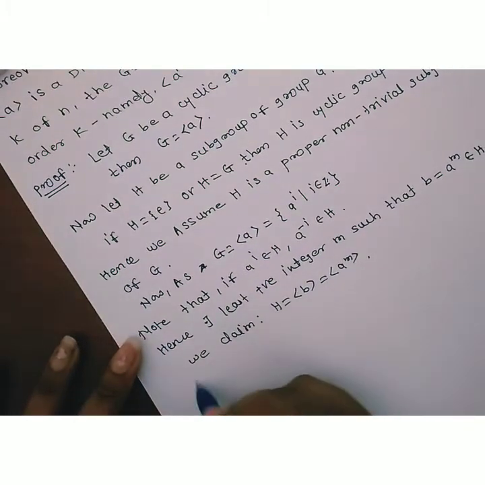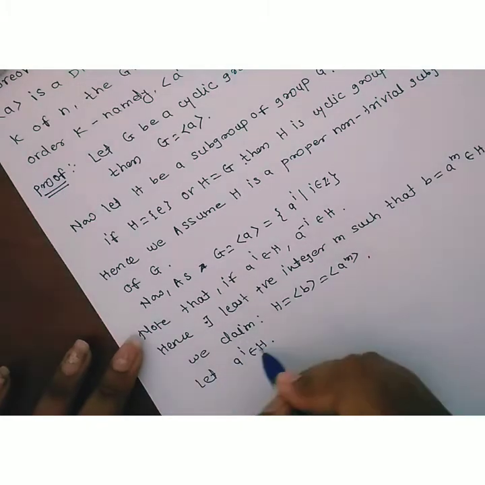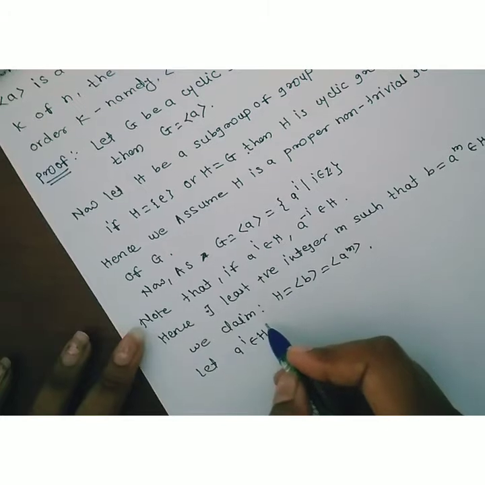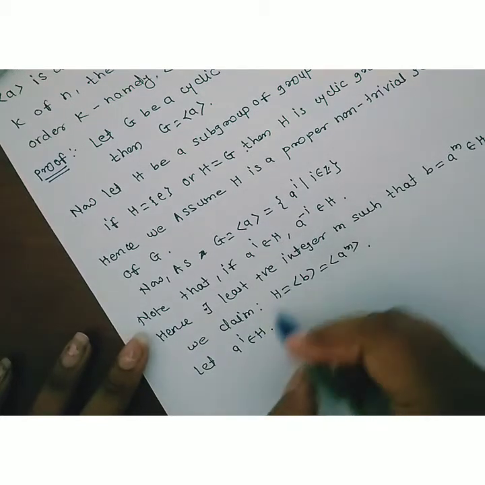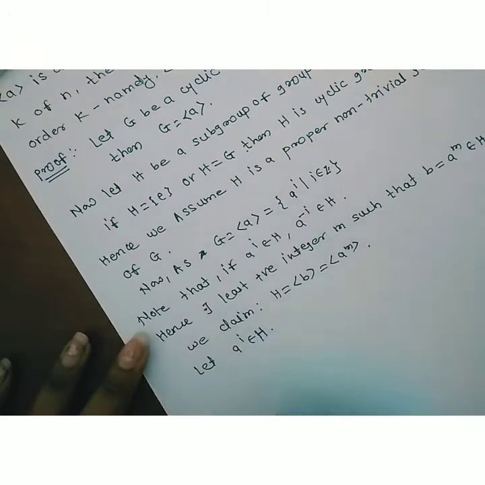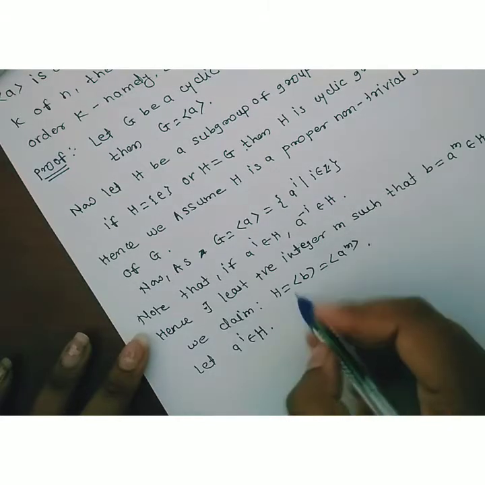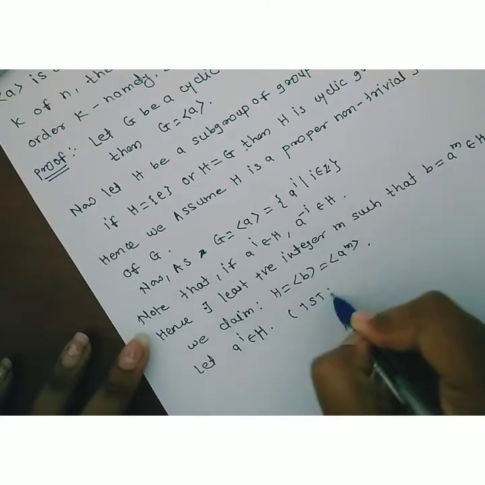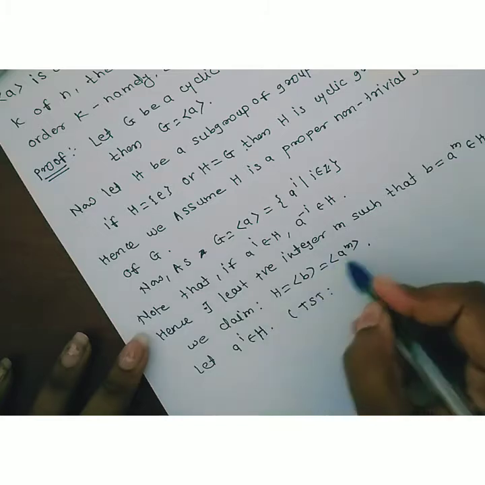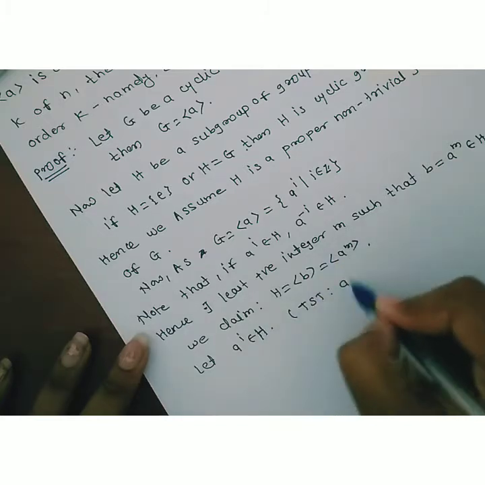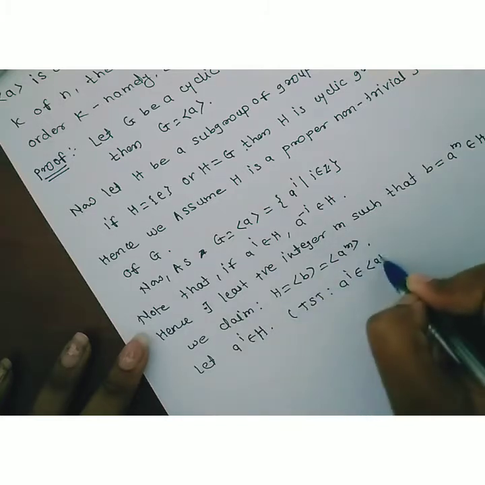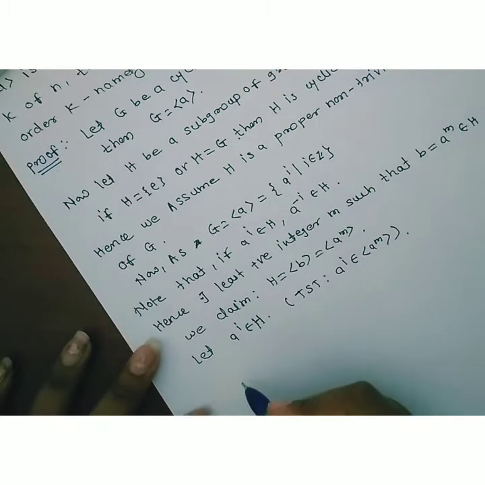Now let us consider a raised to i, any element belonging to H. We have to show that this element also belongs to the set generated by a raised to m, that is, a raised to i belongs to the set generated by a raised to m.